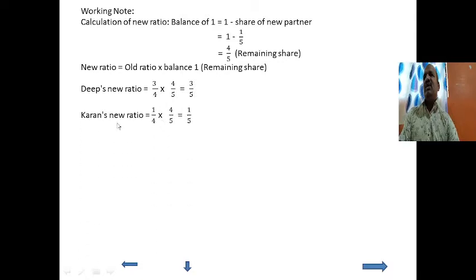Next, Current's new ratio, 1 upon 4 into 4 upon 5, 4 cancelled, is equal to 1 upon 5. Shubham's new ratio is already given, 1 upon 5. So 3:1:1 is the new profit and loss sharing ratio of the new 3 partners. As we know, the new profit and loss sharing ratio is 3:1:1.